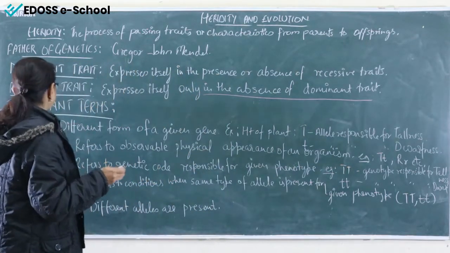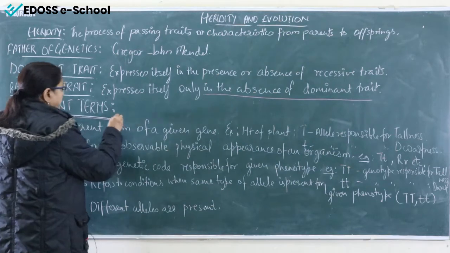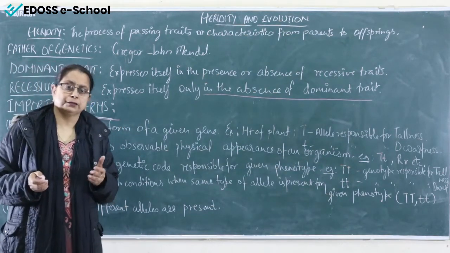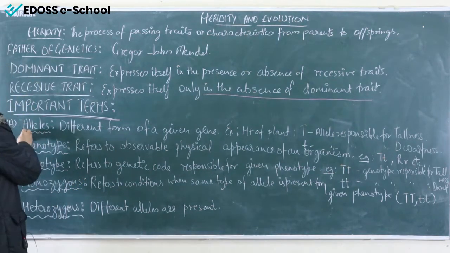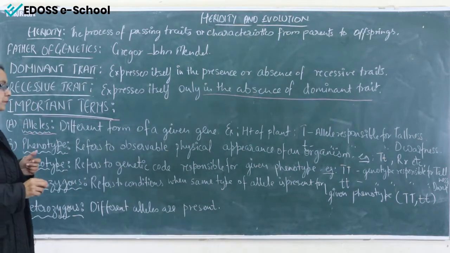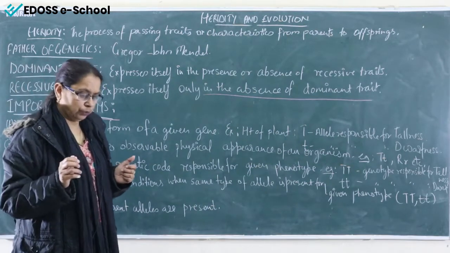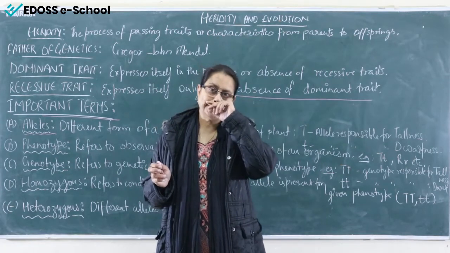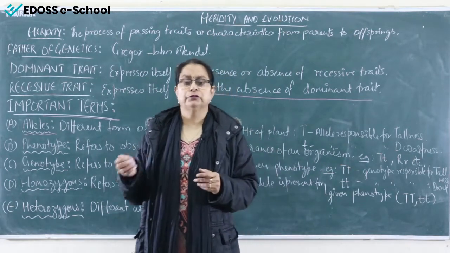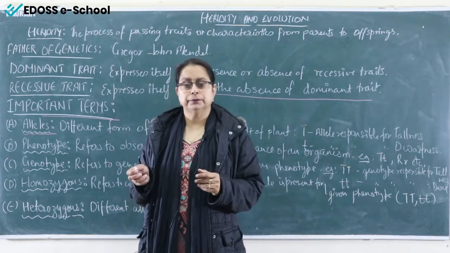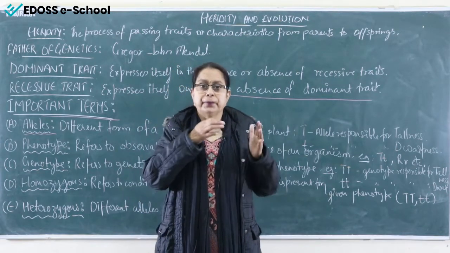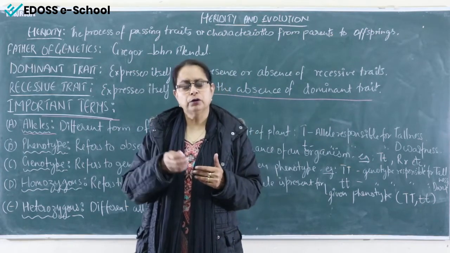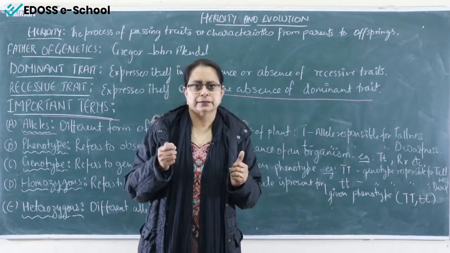After that, some important terms related to heredity and evolution, or we can say related to the genetic section of biology. What are they? First of all, alleles. Very interesting. As you know, we have gone through in the reproduction chapter of biology that whether male or female, every person has a pair of genes, right? A gene never exists in a solitary form. It always exists in the form of pairs.